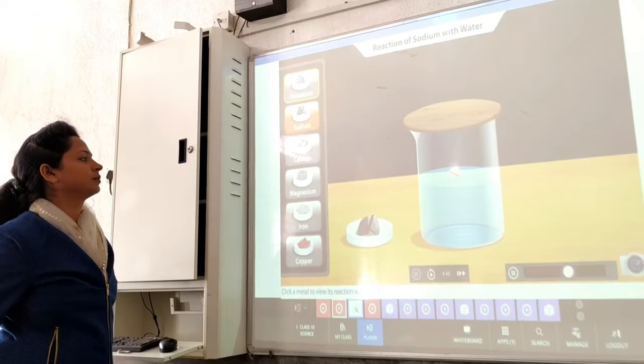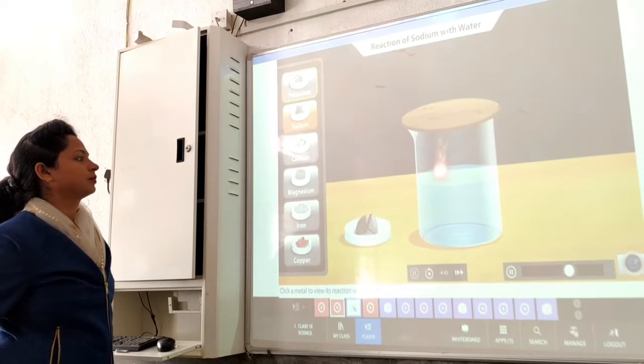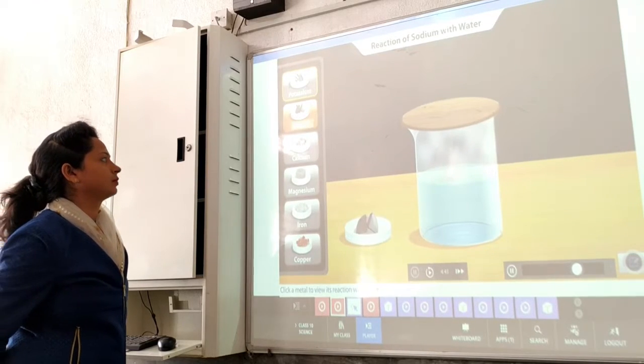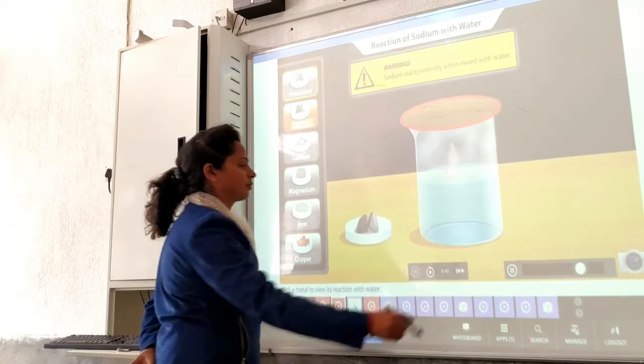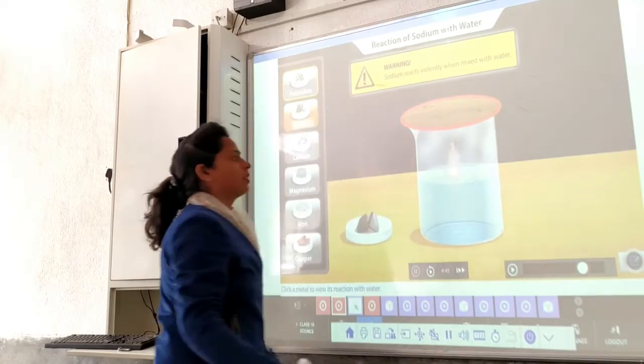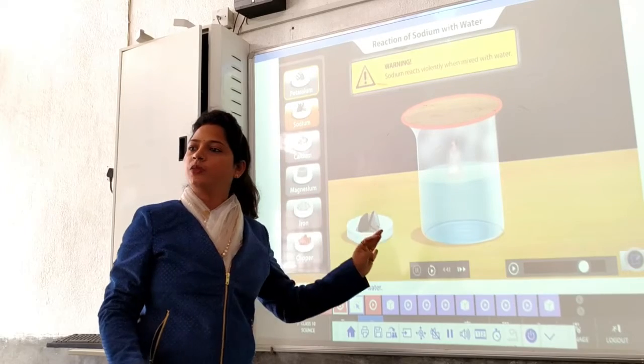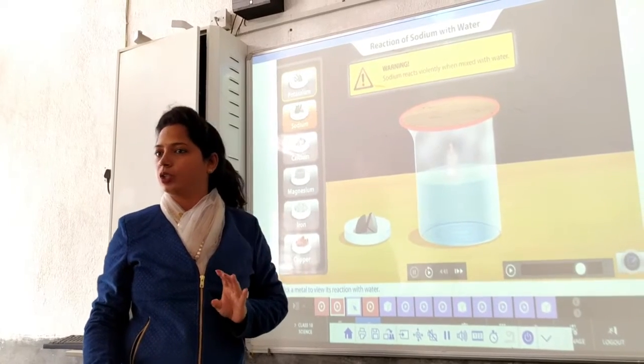Bubbles of hydrogen gas are liberated while sodium hydroxide solution is formed in the beaker. See, there is similarity in the reaction of potassium with water and the reaction of sodium with water.